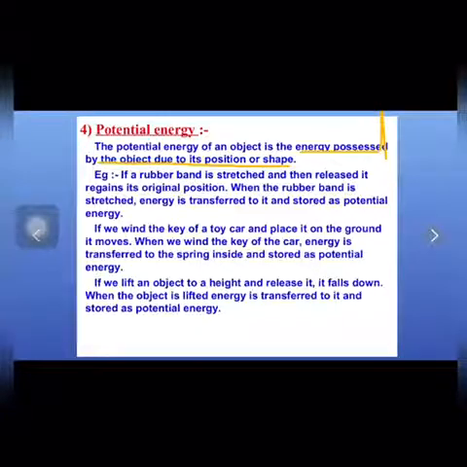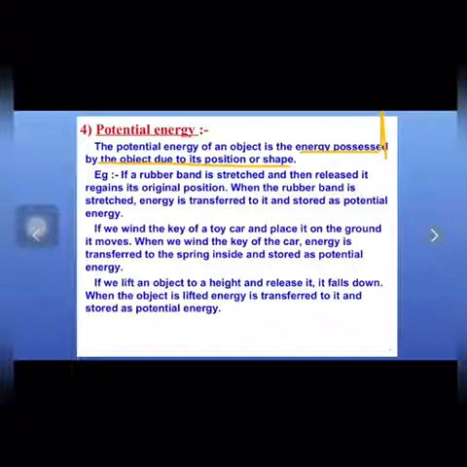So it is the energy due to the change in position, shape or size, or together we call it configuration. Potential energy is also termed configuration energy, because it is possessed by an object due to its configuration. Now let us see some examples to understand potential energy well.